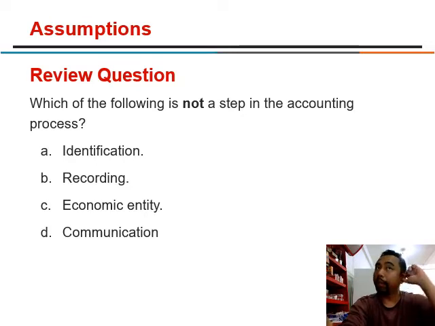Okay, now I will make an assumption. Review question. Which of the following is not a step in the accounting process? As we know, the answer is C, economic entity.